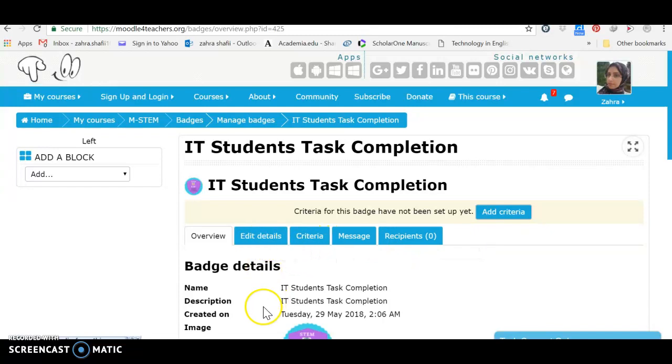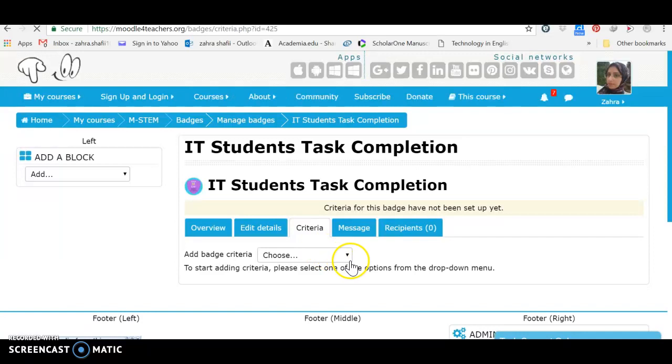We can edit some of these details if we want, but let's go to criteria. Manual issue by role, course completion, activity completion. The first thing that is important for me is activity completion, because I want my students to complete some activities.